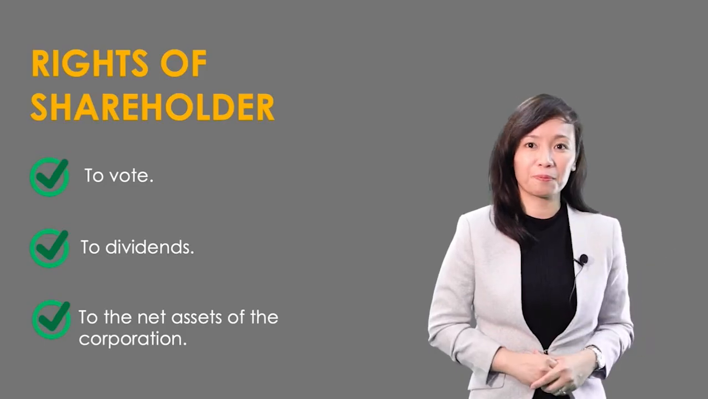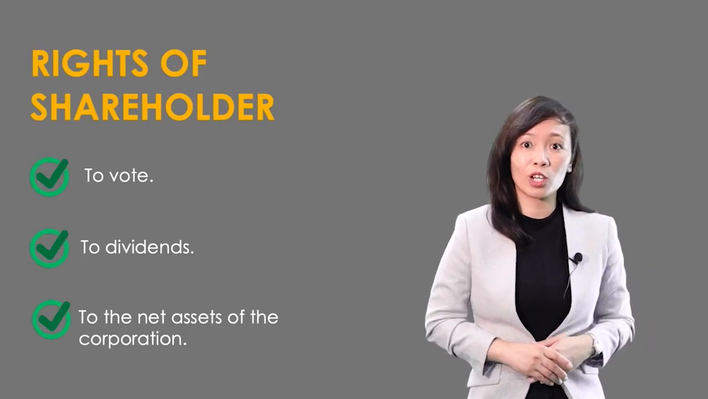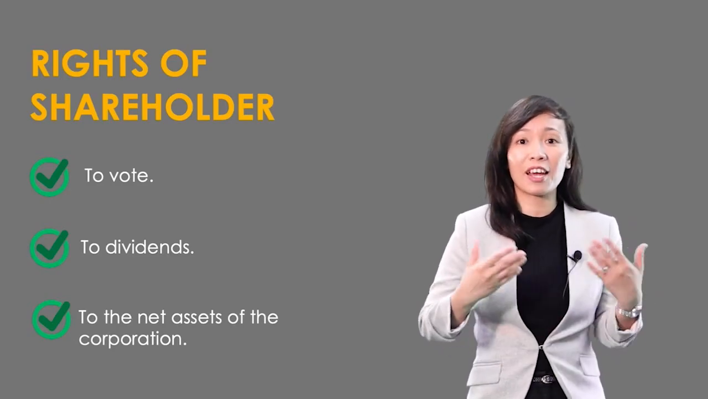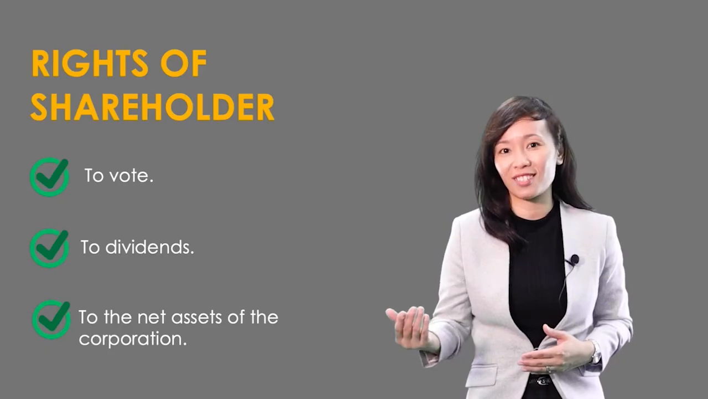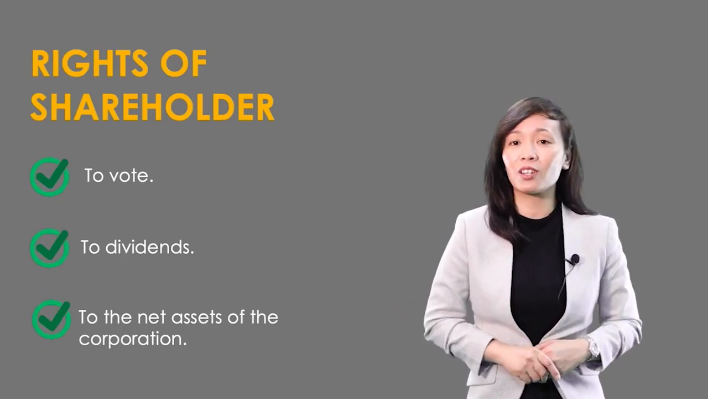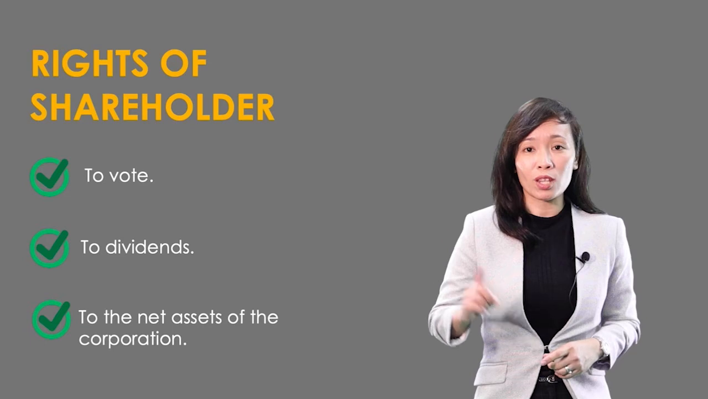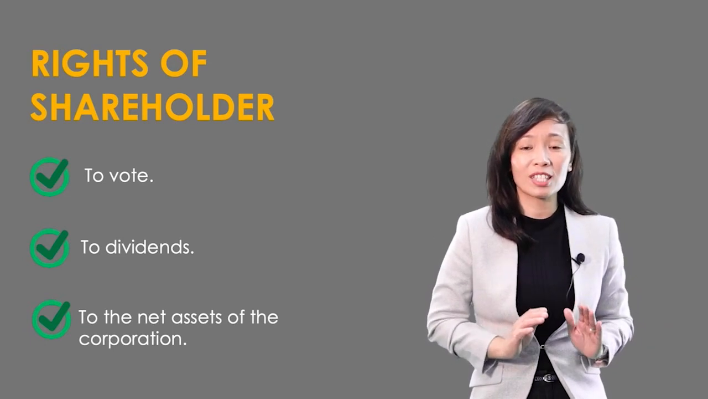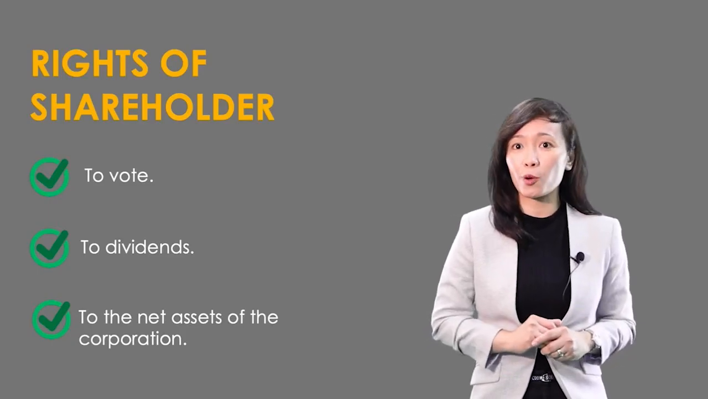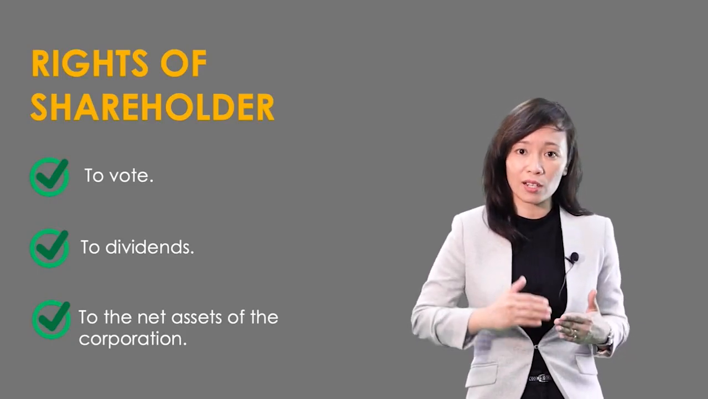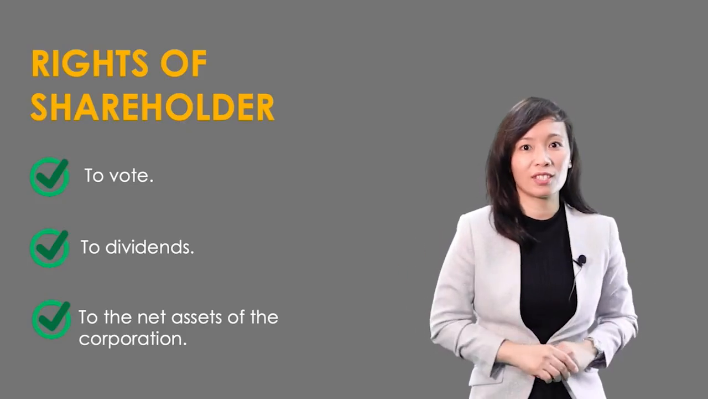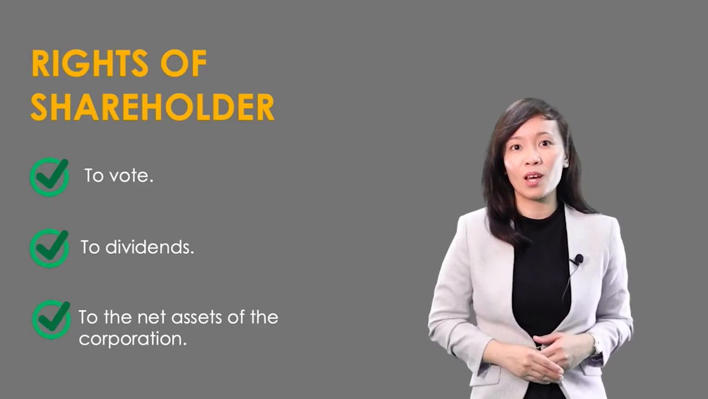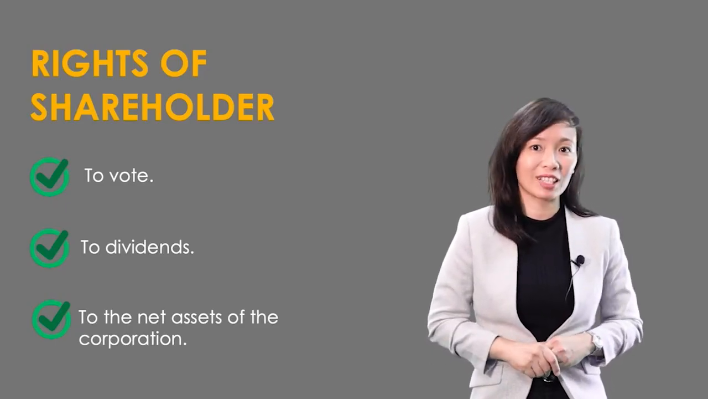To dividends. This is the right to share in the corporation's profitability. Profits of the corporation may be declared for distribution to the shareholders. Such profits for distribution are called dividends. To the net assets of the corporation. When the corporation ceases to operate, it undergoes the process of liquidation where its assets are sold to pay off creditors. The balance of the assets will be distributed to the shareholders. We will have a separate discussion on corporate liquidation.